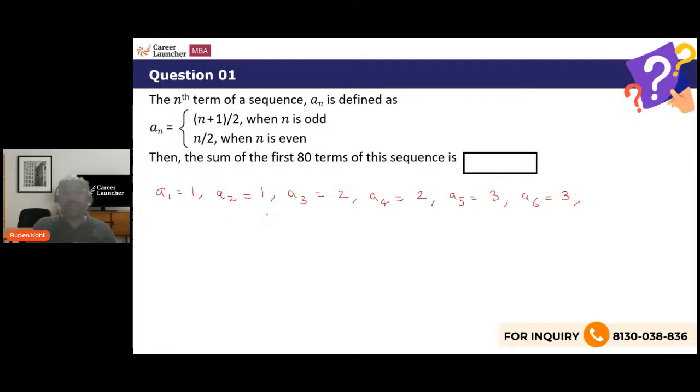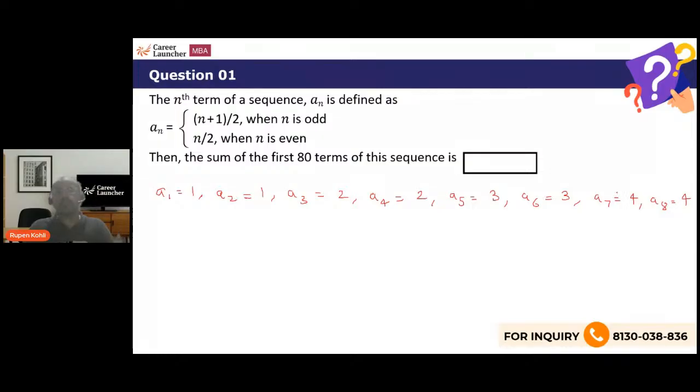Now do you get the pattern? 1, 1, 2, 2, 3, 3. This is going to continue, isn't it? If you have any doubt, just find a7. It is again (7 plus 1) by 2, yes, it is 4. A8 is obviously also 4, 8 by 2, 4, and so on. So the pattern is clear. It's a sequence of consecutive natural numbers repeating twice each: 1, 1, 2, 2, 3, 3, 4, 4, 5, 5.